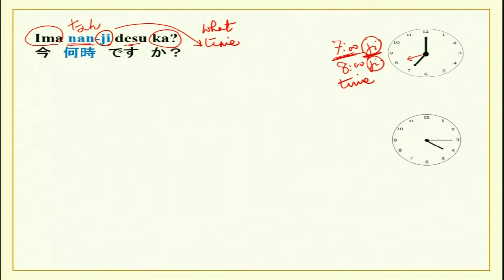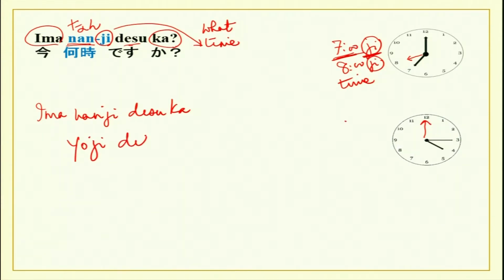Now there is another one for you over here. This says 4:15. So ima nanji desu ka? So well, you can say if it was over here, then ima yoji desu.